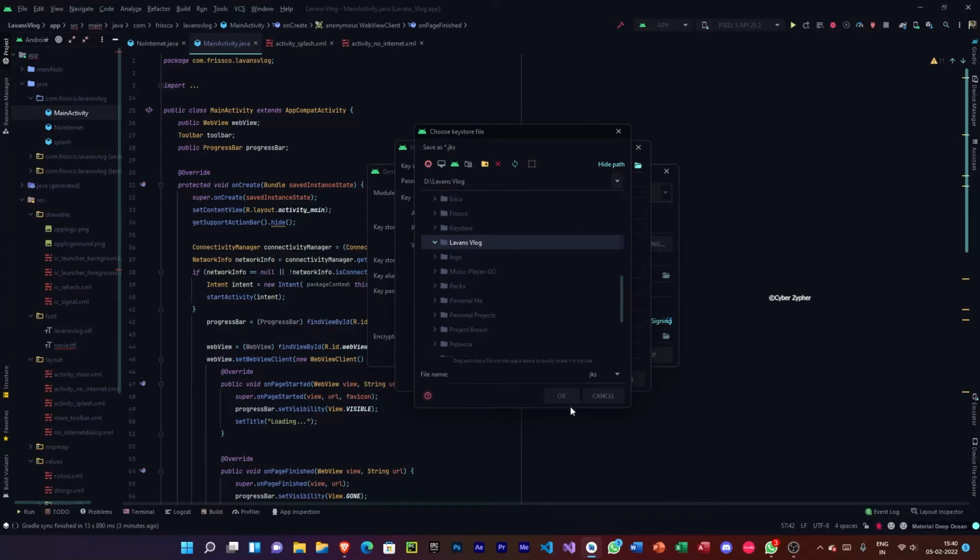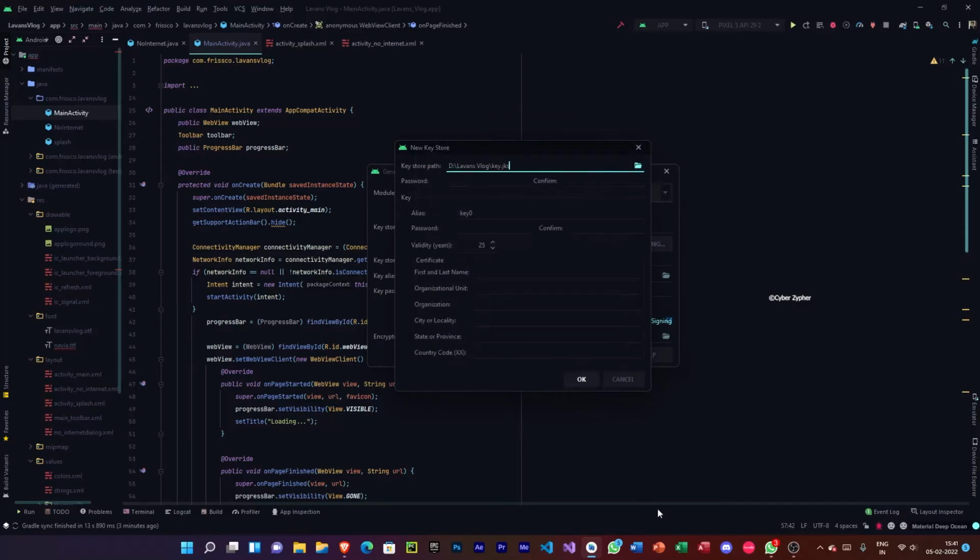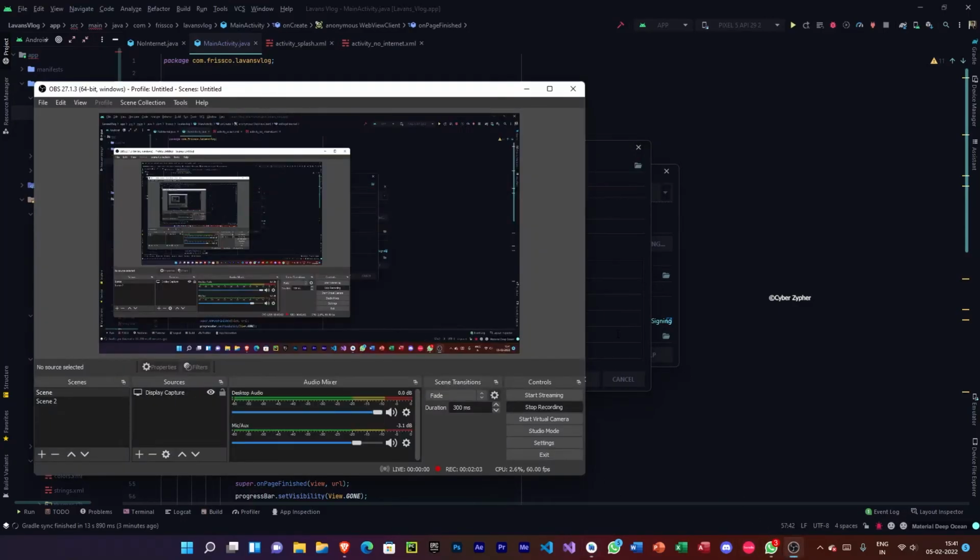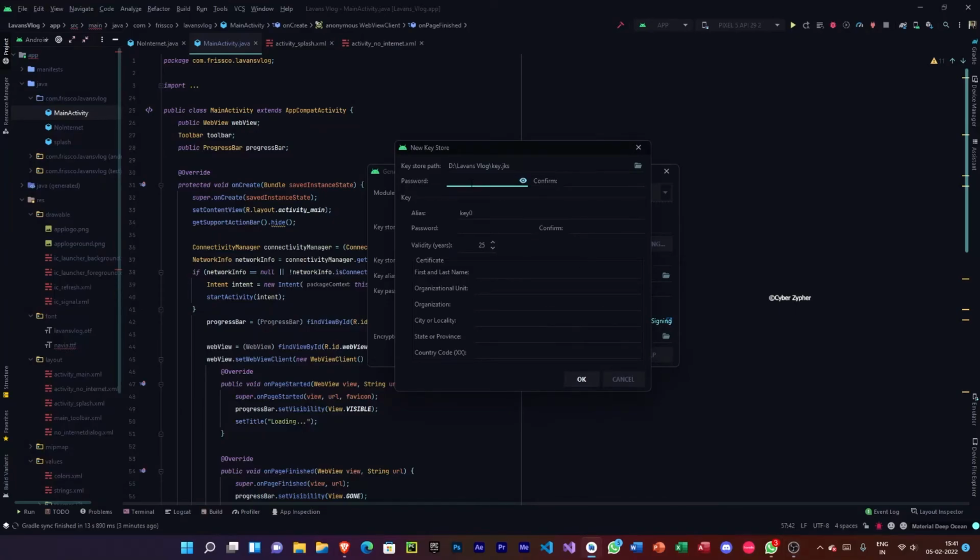I'll generate it here. Okay, and it will be named key. Okay, and then let me type the password. You don't have to type very long passwords, because you may confuse them.